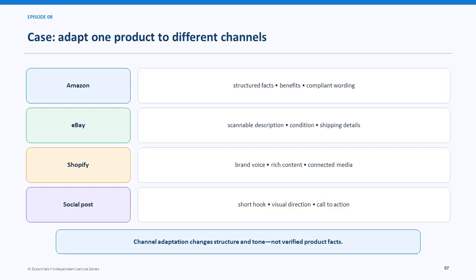One product needs different treatment across channels. Amazon may emphasize structured facts and benefits, eBay condition and shipping details, Shopify brand voice and rich media, and social posts a short hook and call to action. Adapt the message without inventing product facts.